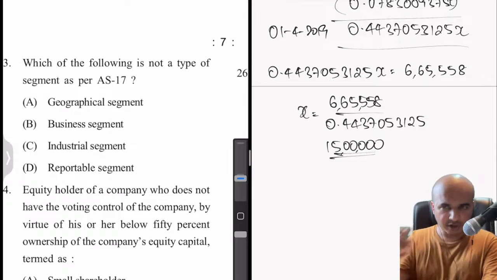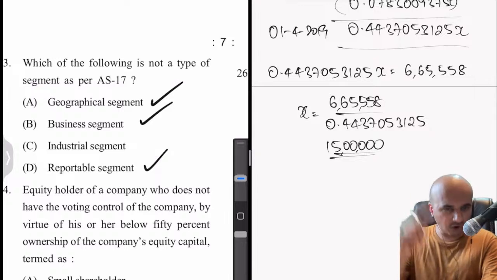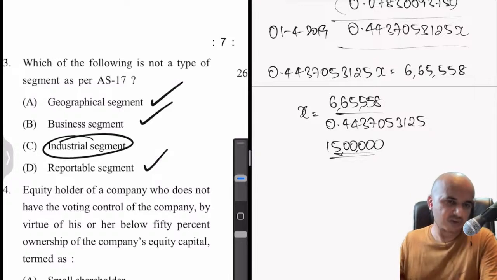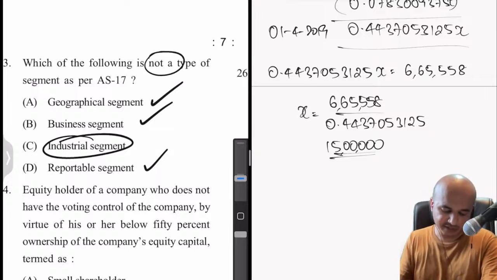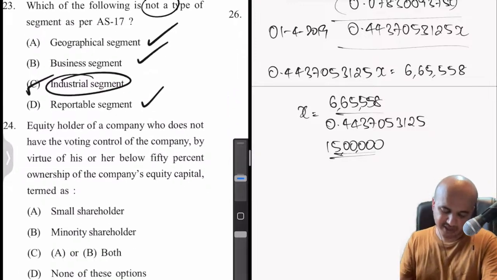In case of segment reporting, we divide the results based on various segments. For example, geographical segment, business segment, reportable segment. What is not present in AS17 is the industrial segment. It is not there. So that is the right option. Which of the following is not a type of segment? The answer is option C, industrial segment.